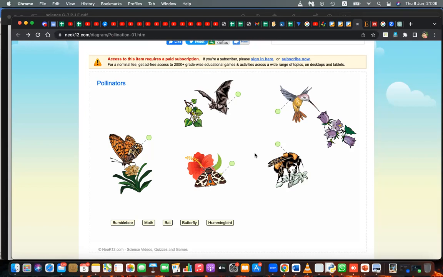Anyway, let's mark bumblebees. Let me use arrows. This is a bumblebee. It's also a pollinator. Hummingbird is also here, and then the butterfly is this. Bat, it's here. And moth, it's here.